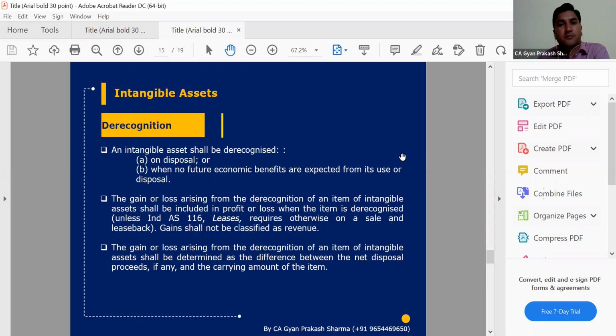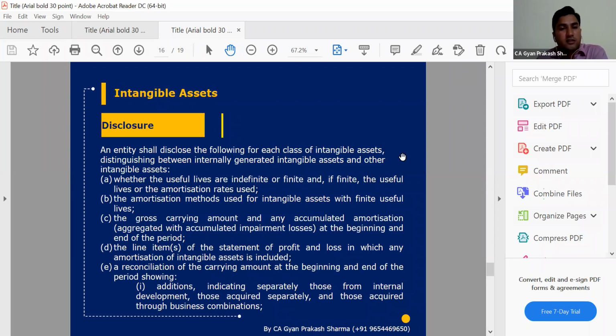We all know the actual price which we are right now recording in our financial statements and the actual price at which we are going to sell or dispose of or derecognize that asset. So the difference will be our gain or loss and will be considered in our P&L account.